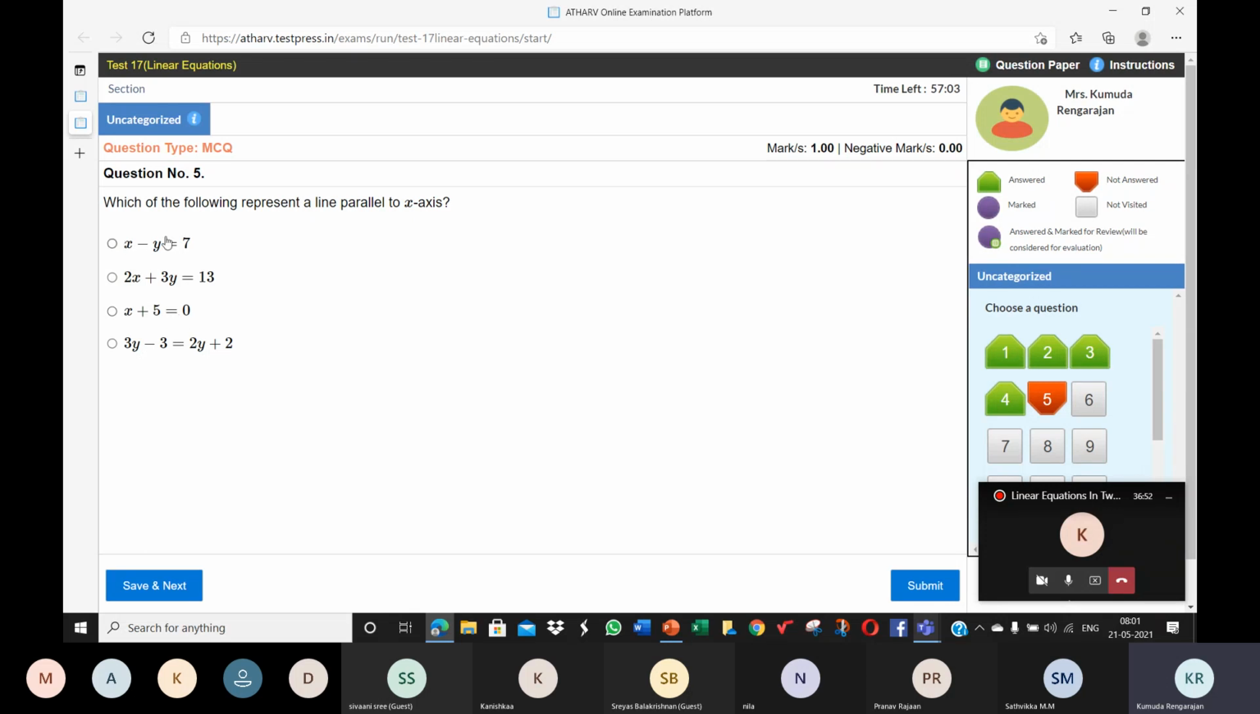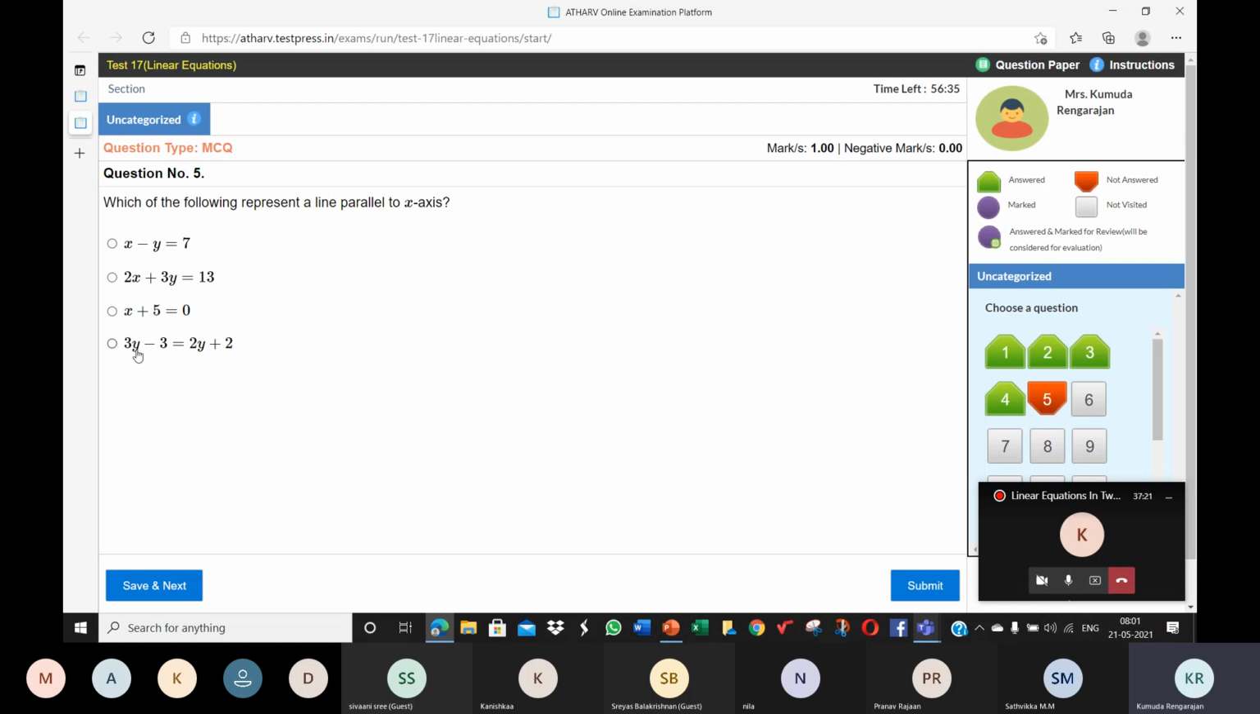What we understood is, if the equation has both the variables x and y, the graph will be a straight line, but that line will not be parallel to either the x or the y-axis. So straight away, the first two options are rejected. The third one, x is equal to minus 5, will be parallel to the y-axis, because x is equal to a will be parallel to the y-axis. So it is rejected, because this is the x-axis.